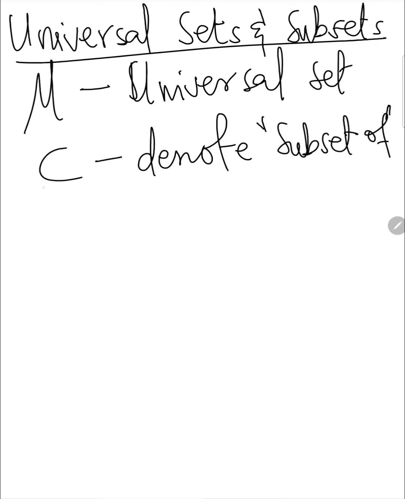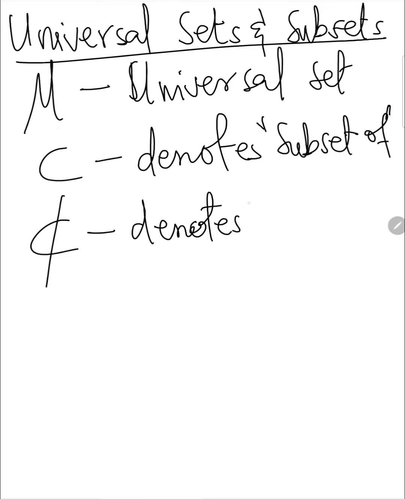So whenever you see this symbol, then we are talking about subset of. In the same way, if you see this, then this also denotes not a subset of.